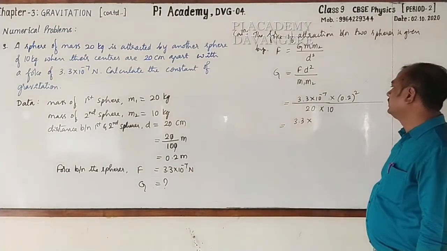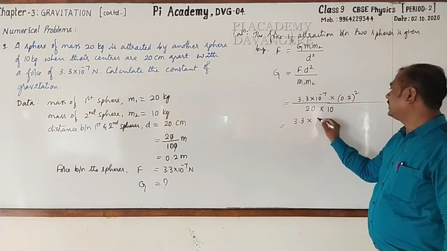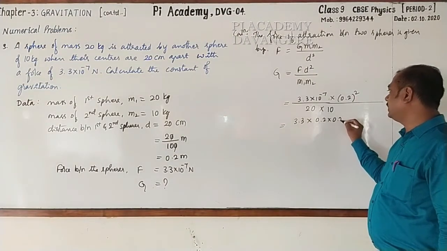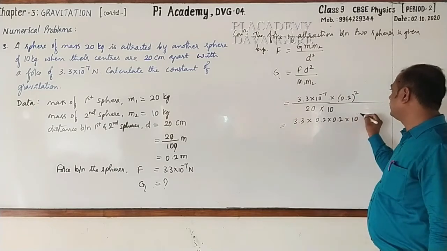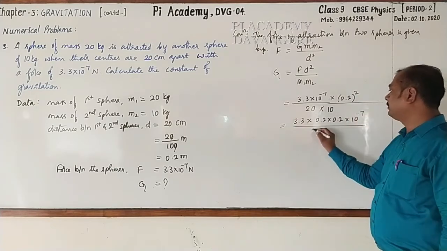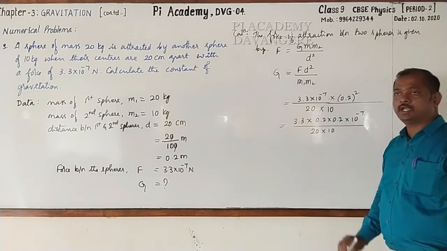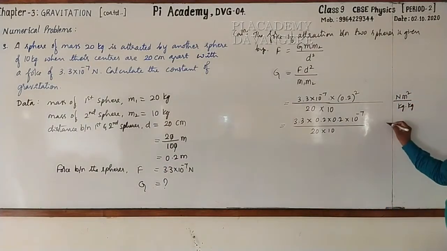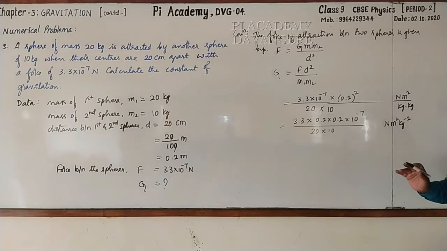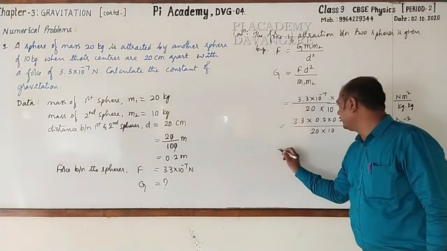This can be written as 0.2 into 0.2 into 10 raised to the power minus 7 all divided by 20 into 10. And the unit Newton meter square, kg into kg, kg square. Take that to the numerator, kg to the power minus 2. Now it should be simplified.